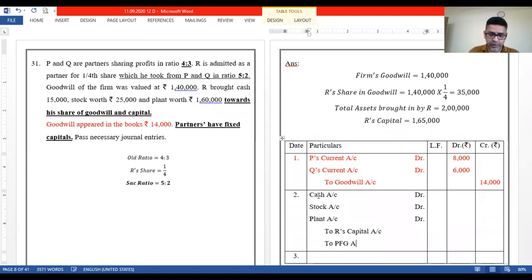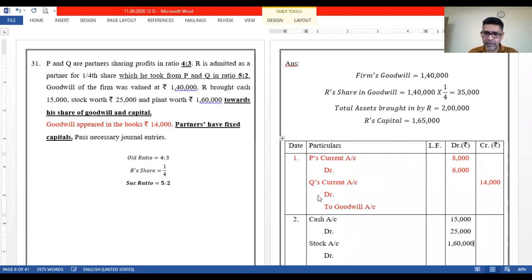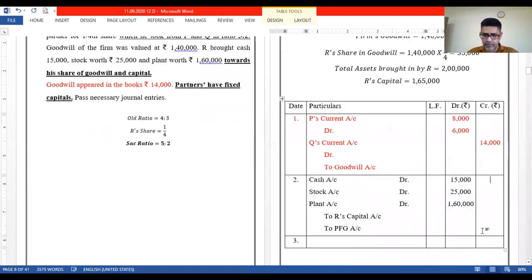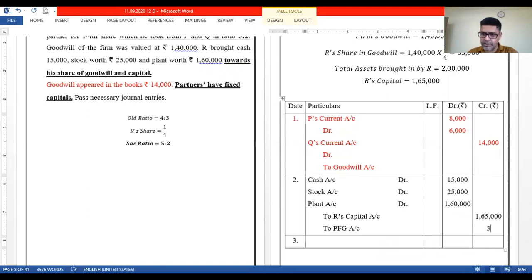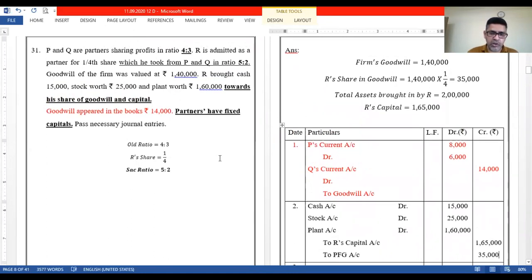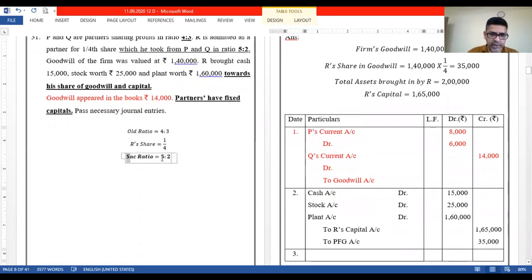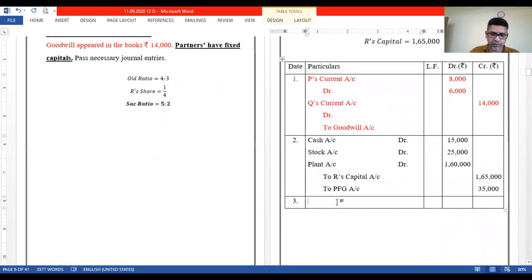To premium for goodwill. Cash brought in by R is 15,000, stock is 25,000, plant is 1,60,000, right? And the total capital is 1,65,000 and premium for goodwill is 35,000. Now this premium for goodwill belongs to the sacrificing partners in their sacrificing ratio. The sacrificing ratio we already calculated, that is 5:2. So let me write the entry over here.